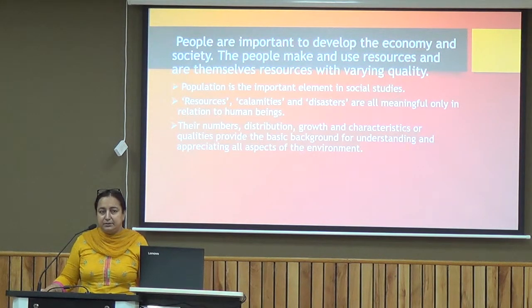It is important because we get to know the number of our population, how we are going to provide them all the resources throughout the country, whether we have sufficient resources, and if not, from where we have to arrange resources for the population. So there is a keen need to study population, because without it we cannot plan for the future.